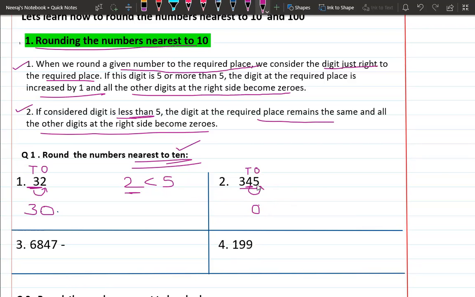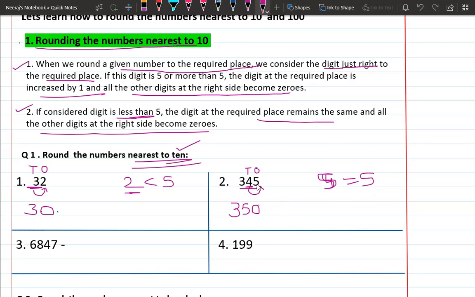and this 5 is a very strong number, it is pushing. So we know that if it is 5 or more than 5, now the number on the right side of the digit 4 is 5 and it is equal to 5. If the number is 5 or more than 5, then this number is a very strong number and it is pushing the digit 4. So we have to increase 4 by 1. So the 4 will become 5 and the rest of the remaining digits will remain the same. That is, 3 will remain 3 only. So we have to write 350